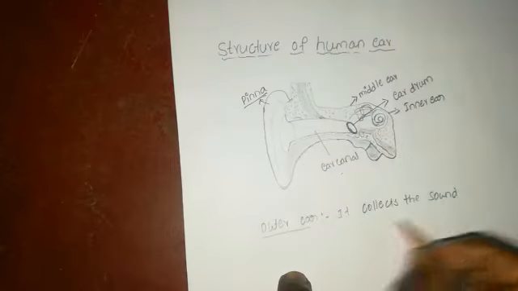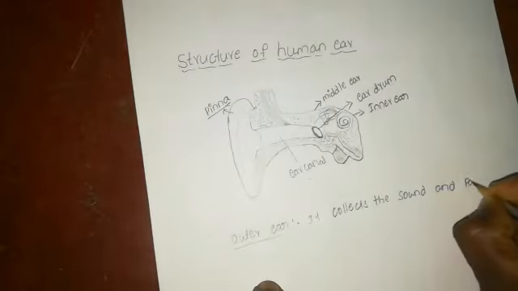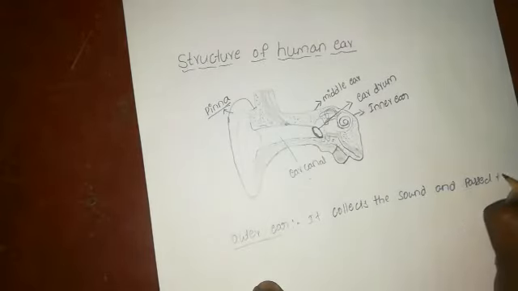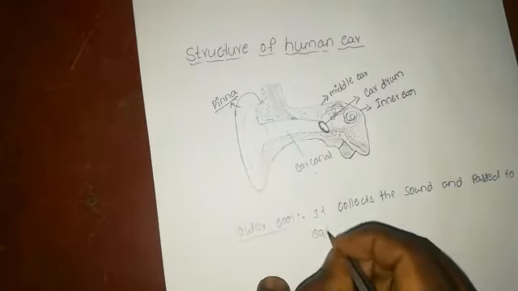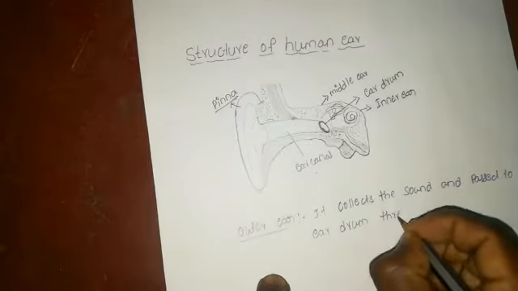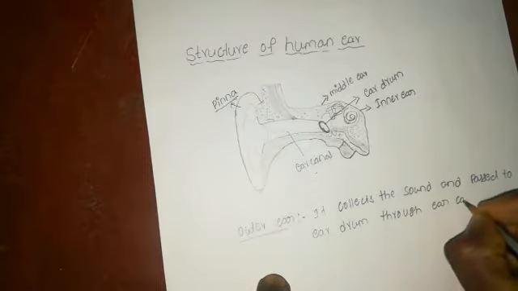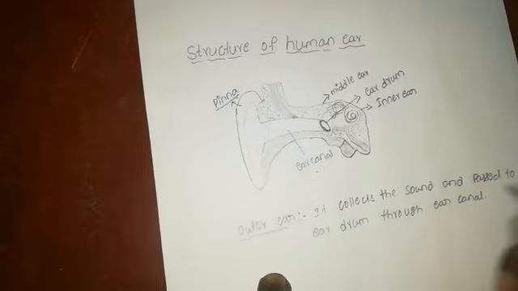It collects the sound and passes it to the eardrum through the ear canal. This is the function of the outer ear.